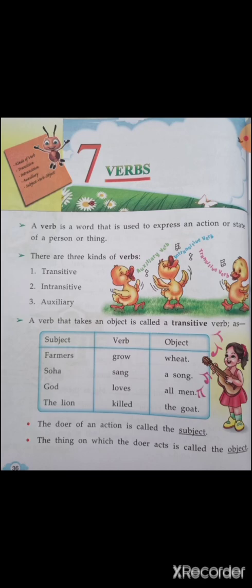The lion killed the goat. Killed is the verb. Action. The lion is the subject. And what did the lion kill? The goat. So goat is the object.